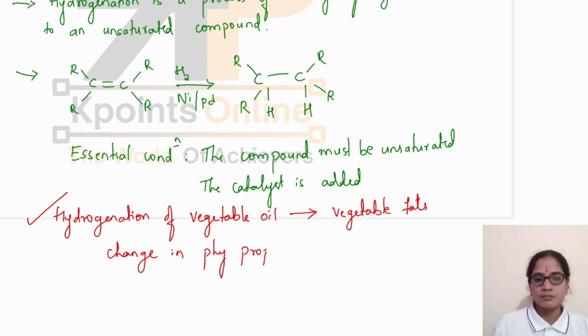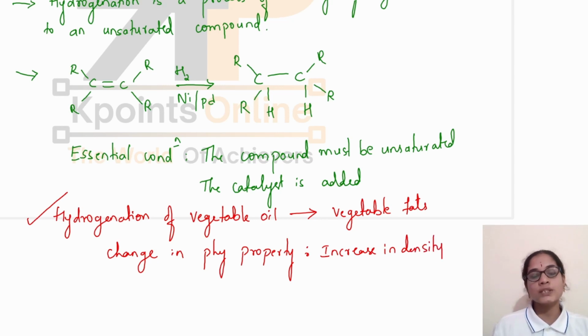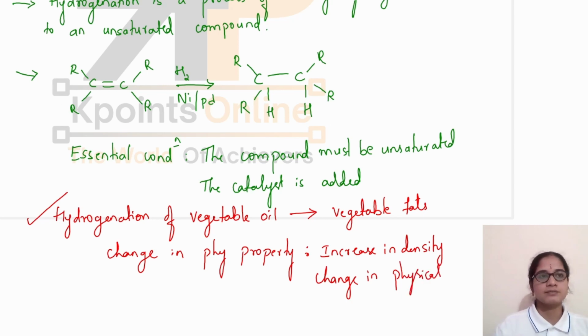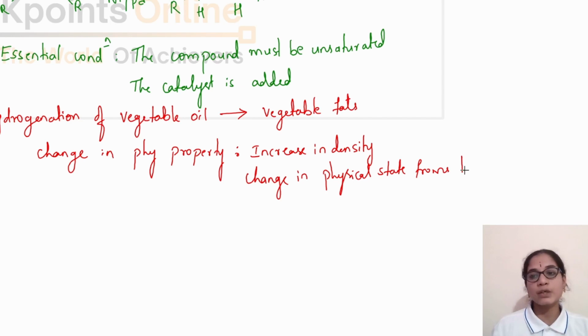Physical property. What happens? There is a change in density, that is an increase in density, and also there is a change in physical state, from liquid to solid. These are some of the changes in physical properties that can be seen when the hydrogenation takes place. You have to mention these changes.